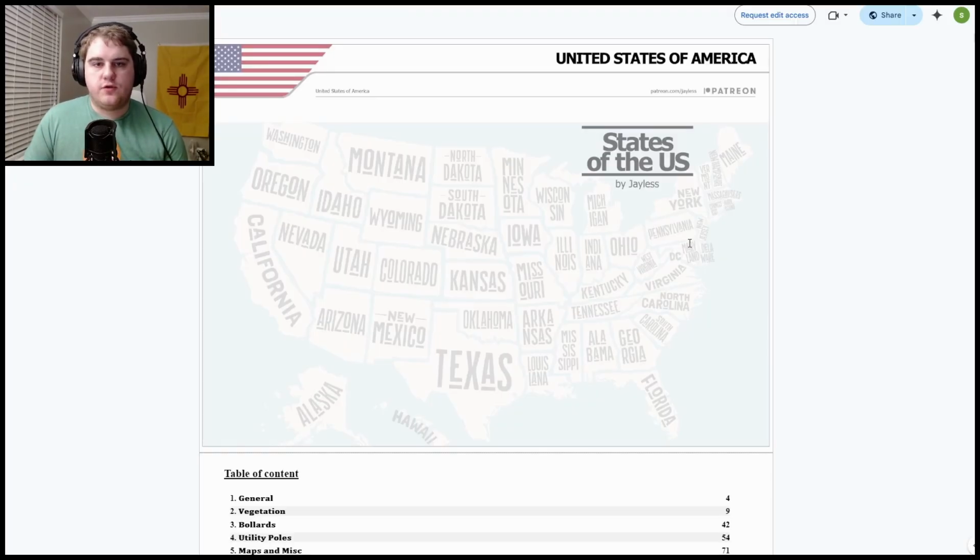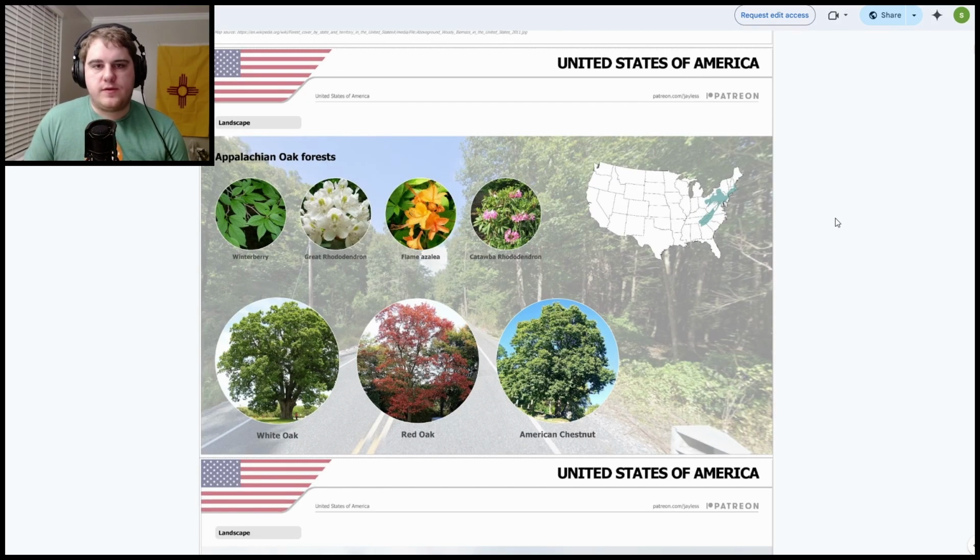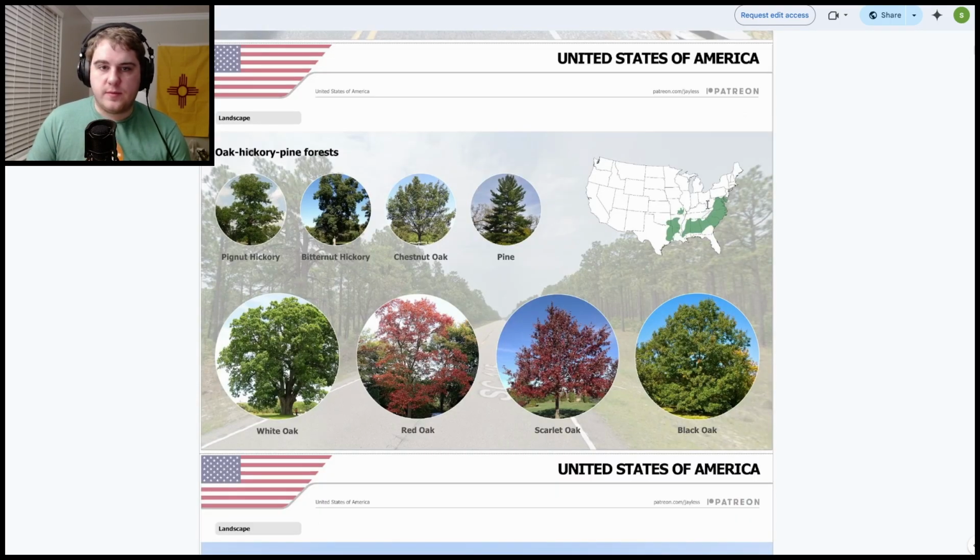If you are extremely dedicated and need to know every single thing about the country, this guide, States of the US by JLess, is probably the most comprehensive guide I've seen for a single country thus far. It goes through basically every single landscape type and what can be found there in terms of vegetation. So for example, the Appalachian oak forests contain all of these flowers and all of these trees, which is different from the oak hickory pine forest, etc., etc.